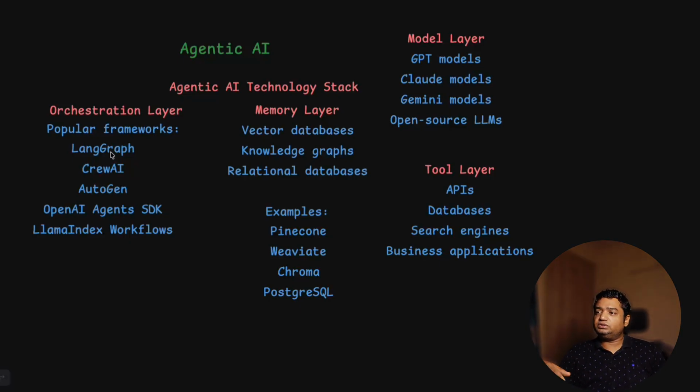In the memory layer, you can use vector database, knowledge graph, relational database. Vector database we have discussed multiple times when we discussed the RAG system. So Pinecone, ChromaDB, and PostgreSQL for the relational database can be used. Model layer means which kind of LLM model you're using, like ChatGPT, Claude, Gemini, or any of the open source models. Tools layers can be an API, a database, a search engine like Google search engine, or business applications like connectivity to SAP or any of the CRM business units.